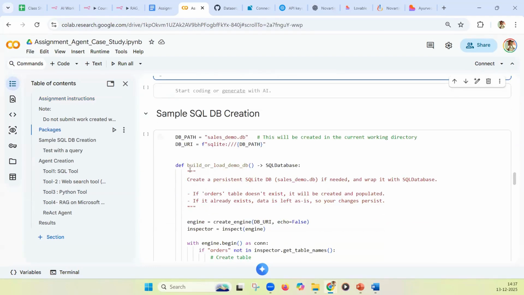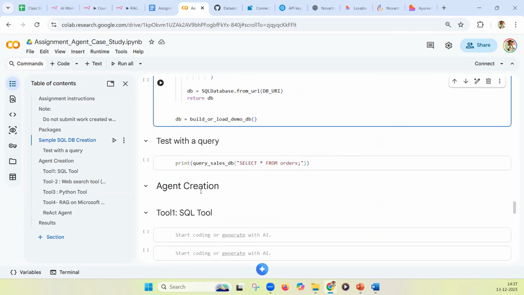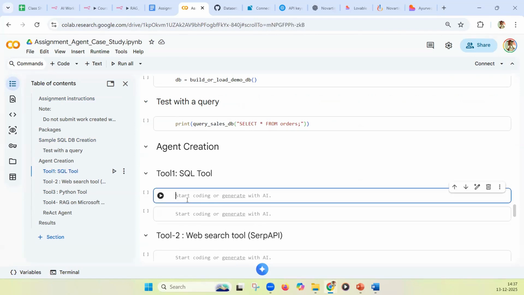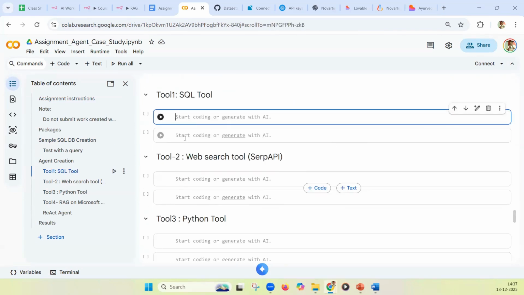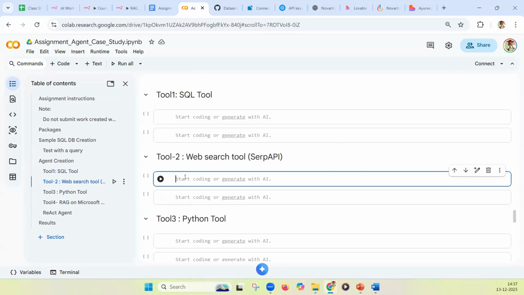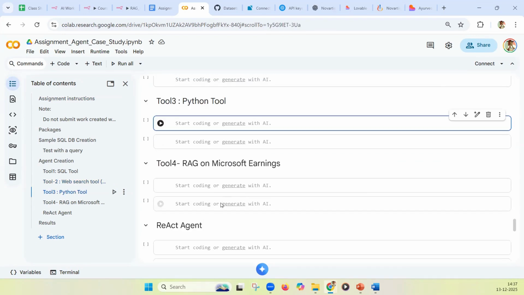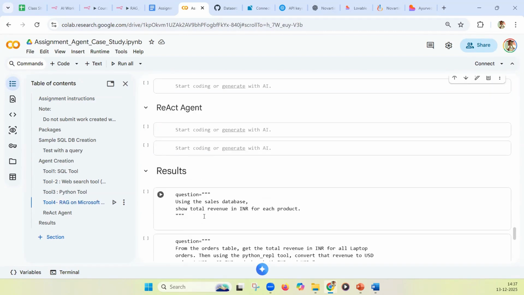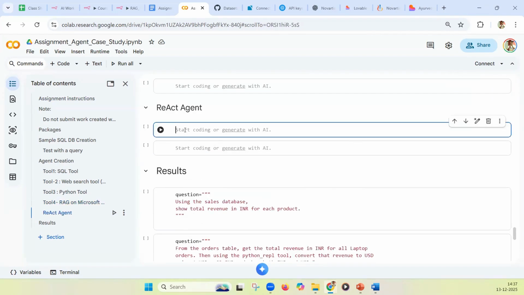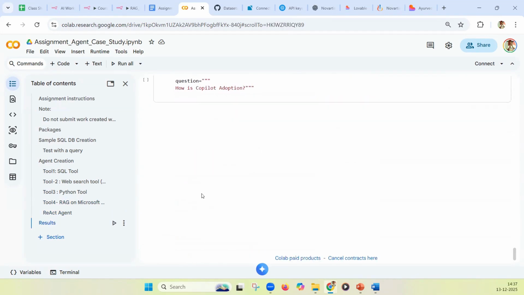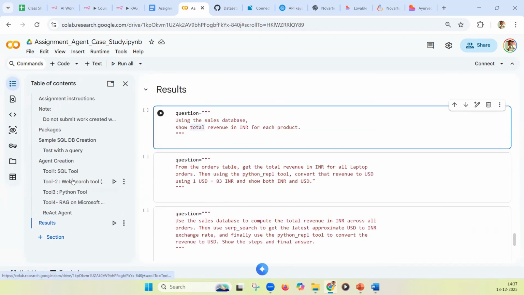You'll start with packages. You can create the SQL database, or you can create it by using other databases and other commands also. Then you first create the SQL tool. It hardly takes 5-6 lines of code or 10 lines of code, and then you wrap it, decorate it as a tool. You create a web search tool by using SERP API or Tavily search, maybe 10 lines of code here. Python tool, 4 lines of code. RAG is a slightly higher number of lines of code. And then finally, you create an agent and mention inside that agent tool 1, tool 2, tool 3, tool 4, and then you give these questions and you get the answers. Overall, the functionalities of agents are very, very complex, but creating an agent should not be very complex.